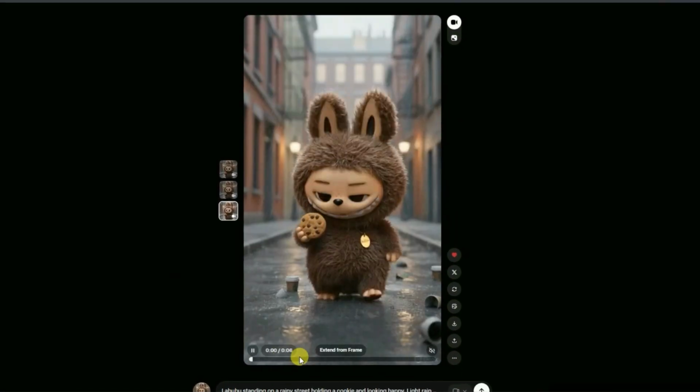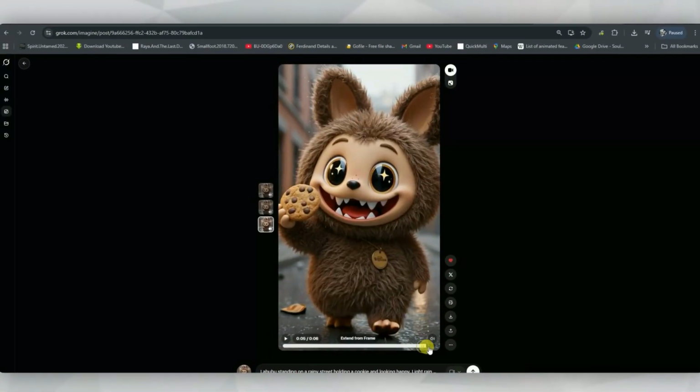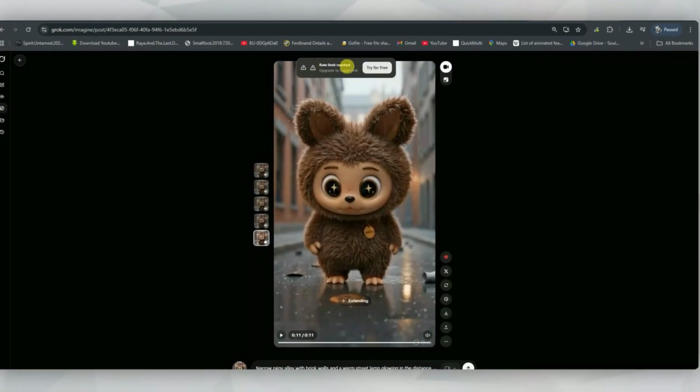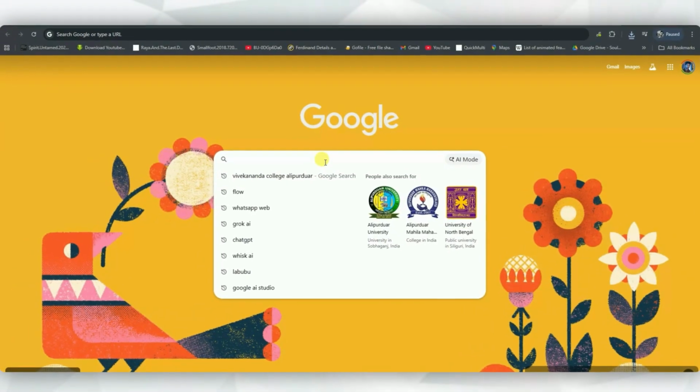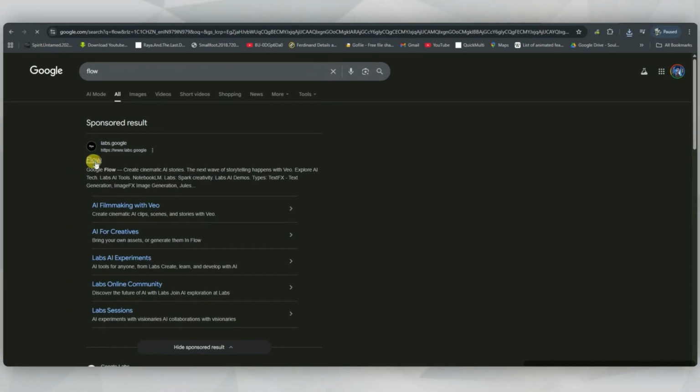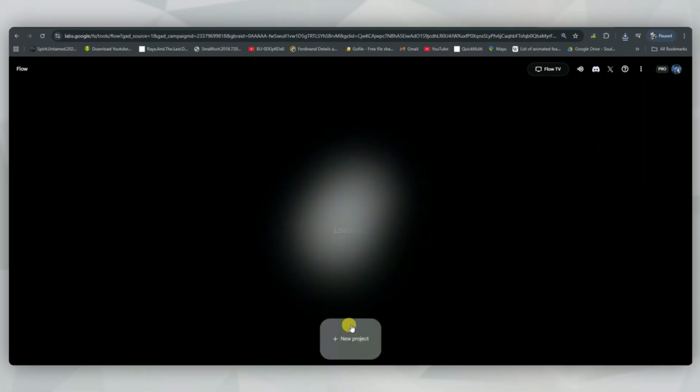Now here's the thing. Sometimes when you keep generating videos, the tool will say your credits are finished. Once your free credits are gone, you can switch to another tool. For example, I use a tool called Flow. Just create an account there. They also give you a good amount of credits.